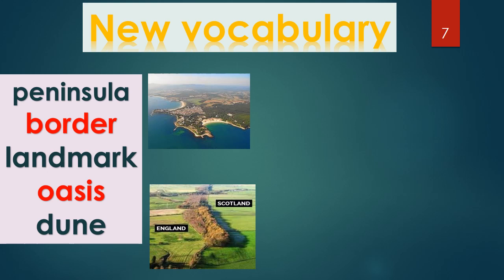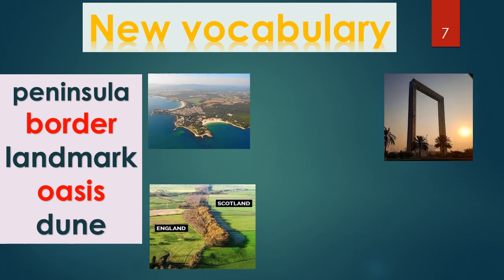This line divided between Scotland and England. So this is what? This line, we call it border. Border means a line that divides or separates two countries, like this one between Scotland and England. What about this one? Do you know where it is and what it is? It's Dubai Frame. Yes, it's in Dubai, Emirate. So we call this one a landmark, a famous building, a famous place in Dubai.